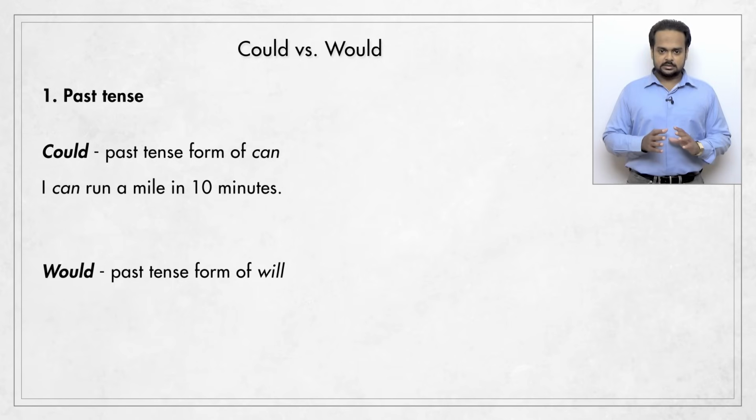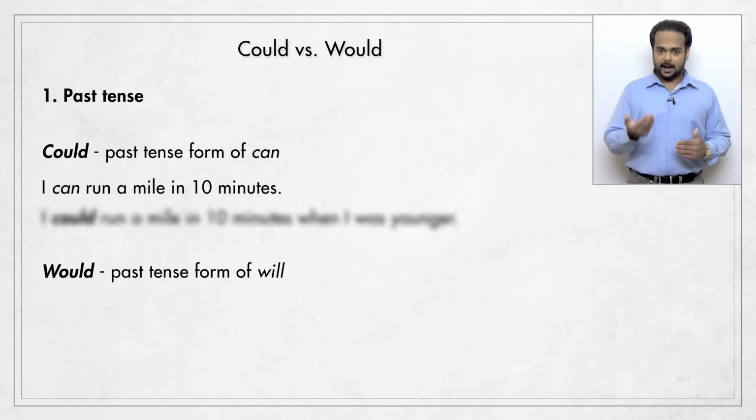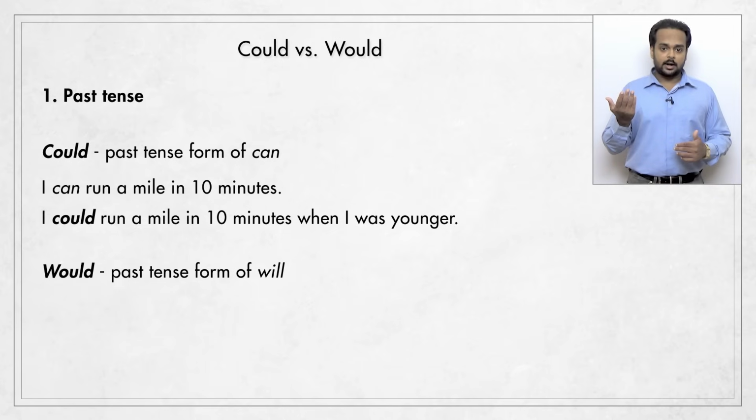This is in the present tense, but we can change it to the past by saying I could run a mile in 10 minutes when I was younger. It means I had the ability in the past, but I don't have it now.